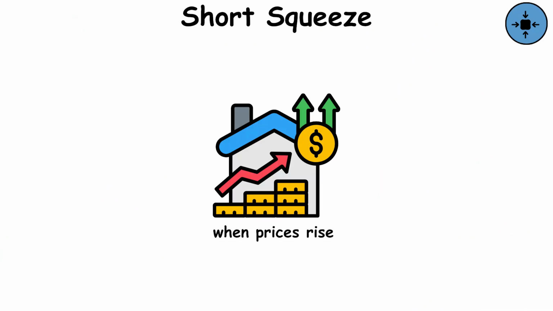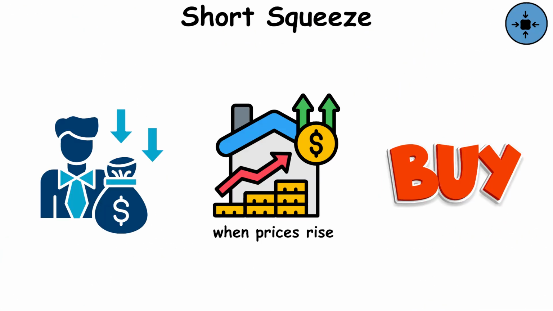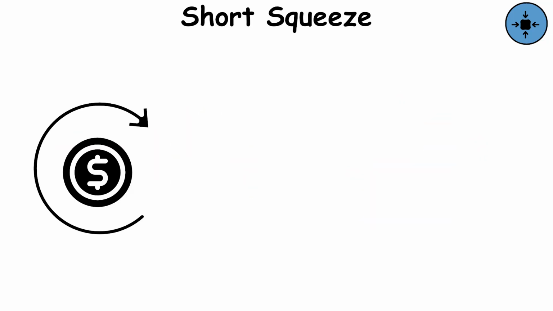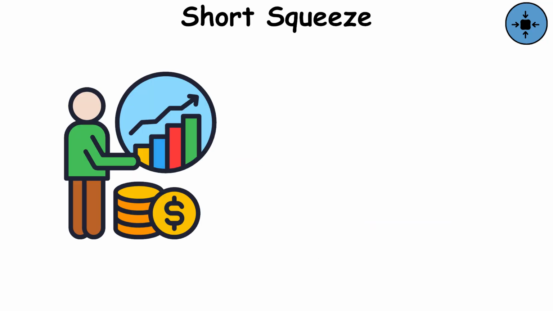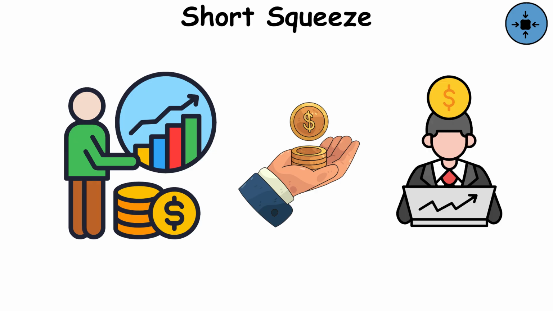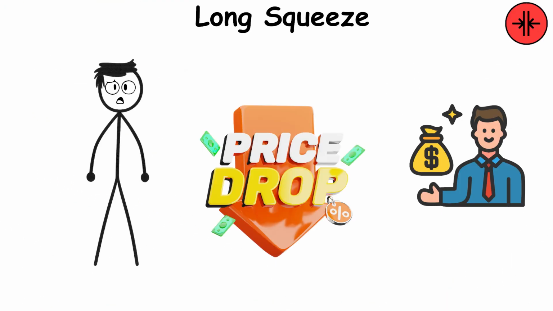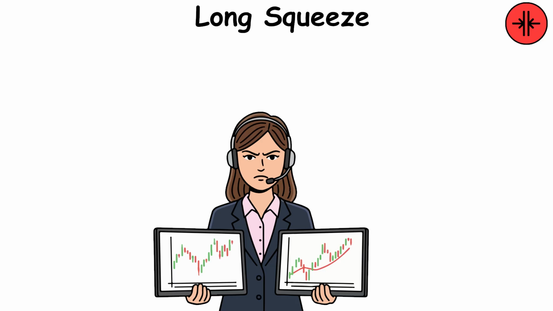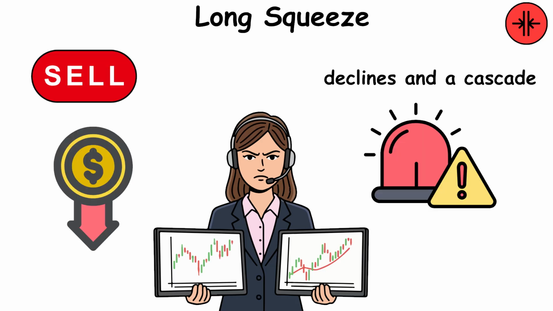Short squeeze, when prices rise rapidly, forcing investors who are shorting to buy back the stock at a higher price so they can give the shares back to the lender and cut their losses. This pushes the price further, as all short investors are now buying the stock. Long squeeze, a rapid, unexpected price drop which forces investors holding long positions to sell their stock, triggering further price declines and a cascade of panic selling.